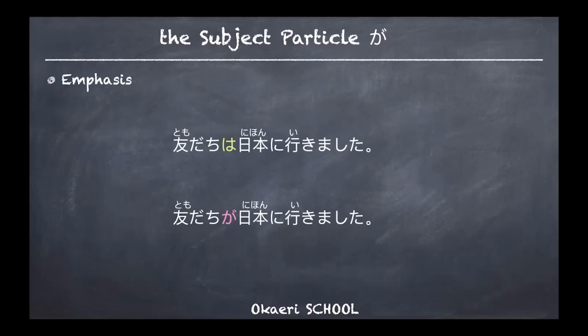But when you say 友達が, that means not me, not him, not her, but this particular friend. 友達が日本に行きました。この友達が日本に行きました。So to emphasize something, we also use が.